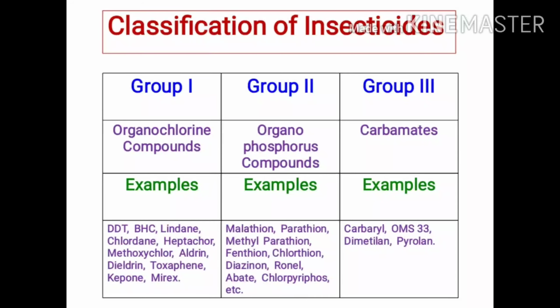Examples of organophosphorus compounds include malathion, parathion, methyl parathion, fenthion, chlorthion, diazinon, ronnel, abate, chlorpyrifos, etc. And examples of carbamates include carbaryl, OMS 33, dimethilan, and pyrolan.